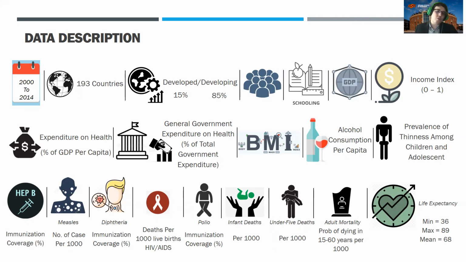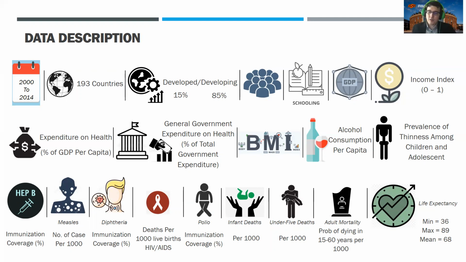We also have general government expenditure on health, the BMI, alcohol consumption per capita, prevalence of thinness among children and adolescents, immunization coverage percentages of measles, diphtheria, as well as HIV or AIDS deaths per 1,000 live births, polio immunization, infant deaths per 1,000, under 5 deaths per 1,000, and last but not least, adult mortality, which is the probability of dying between 15 and 60 years per 1,000.